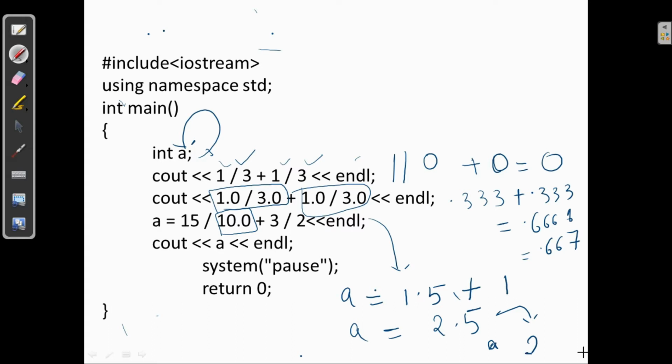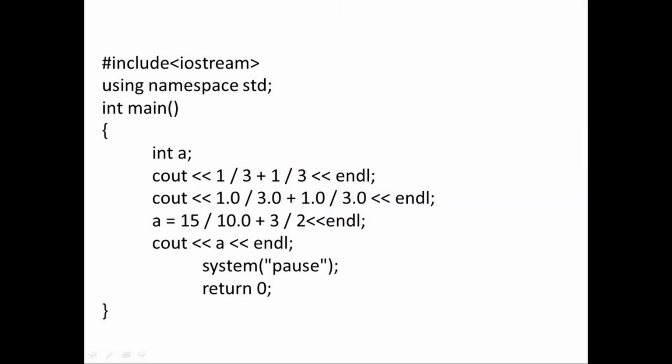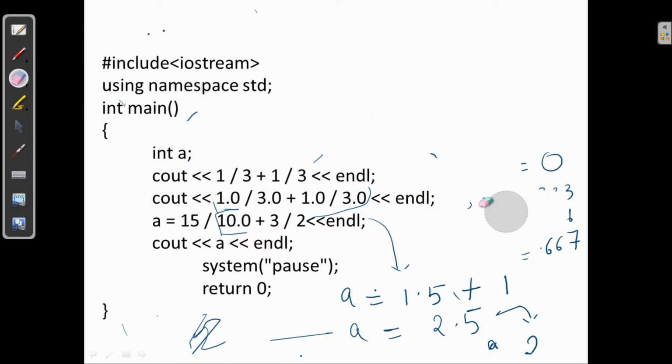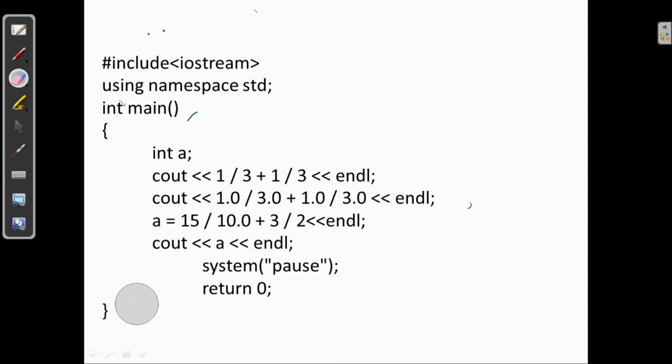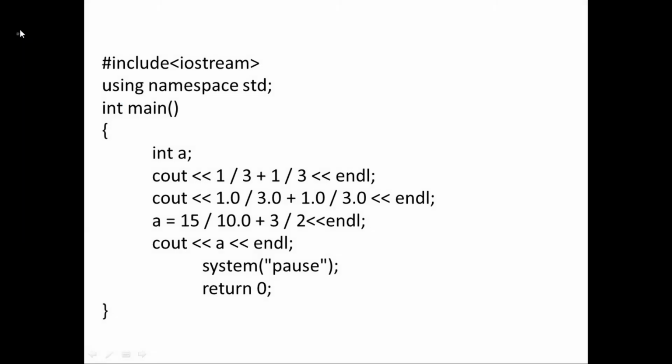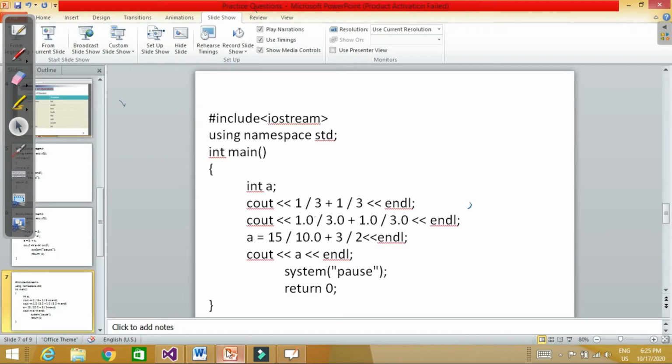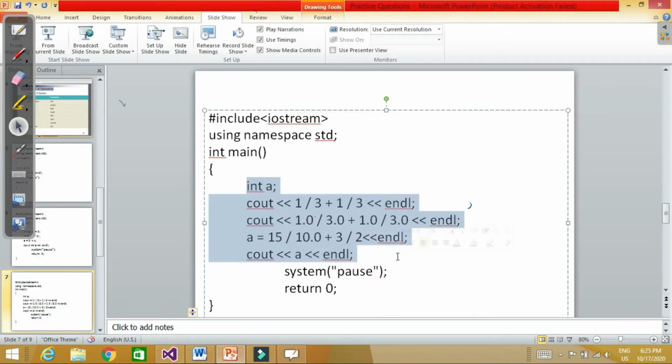So now in this program, the output is going to be 2. So let's check it on Visual Studio. So let's say the code is this one. So our answer should be 2.